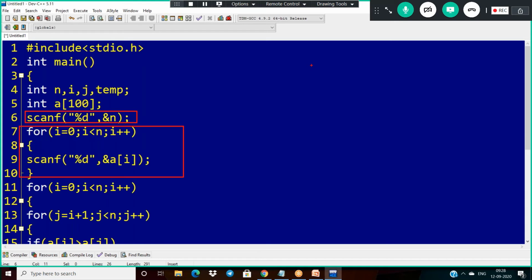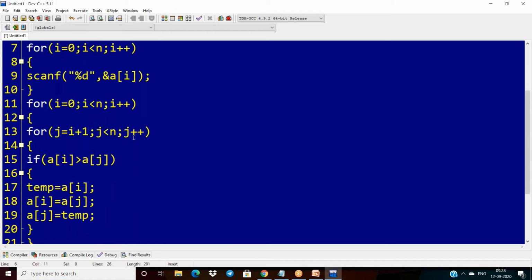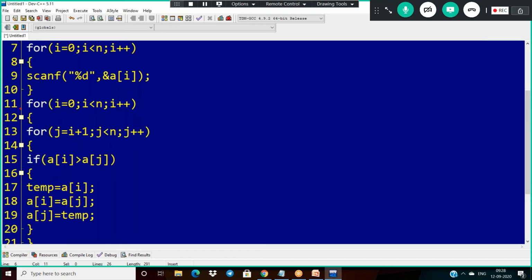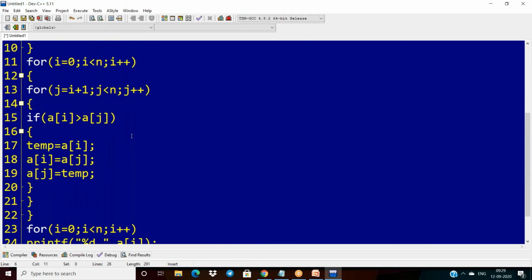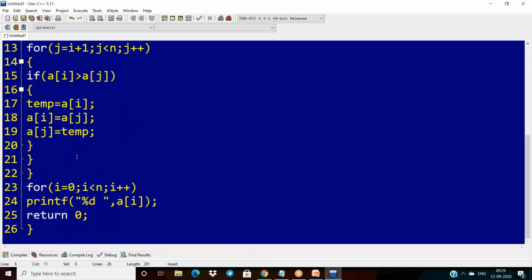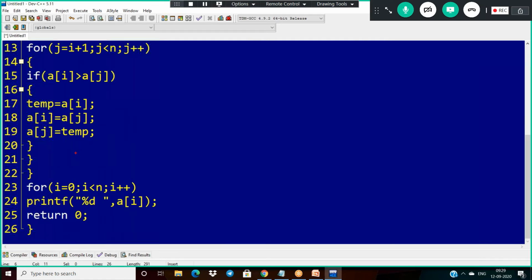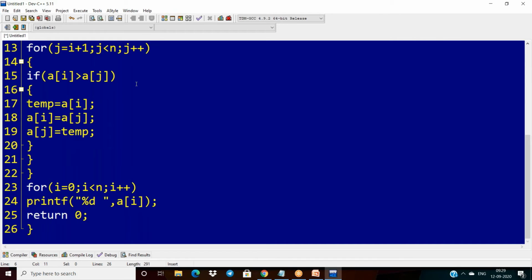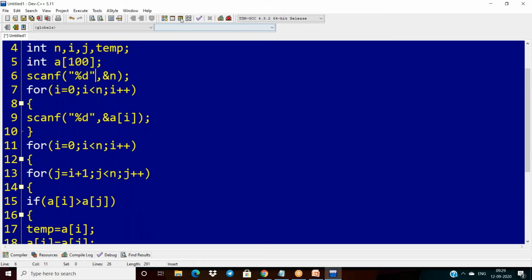Here I implement the logic. This is the logic here: i is 0, i less than n, j is i plus 1, if a of i is greater than a of j and this condition is true, swap. After completion of this logic, finally I have to print all the array elements. This is for the purpose of printing. Let us verify.